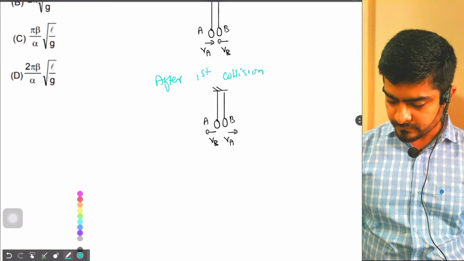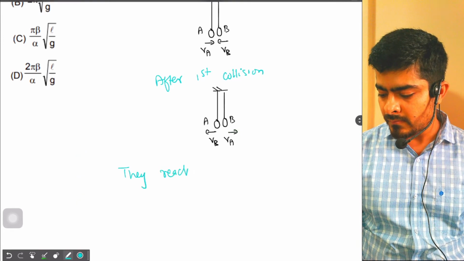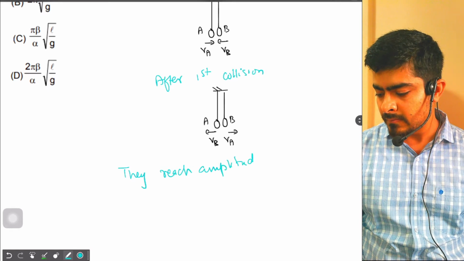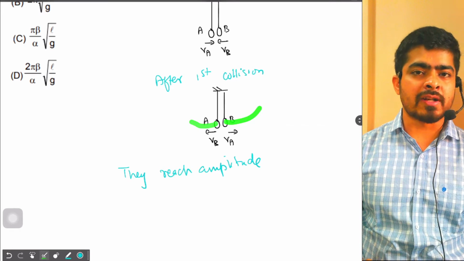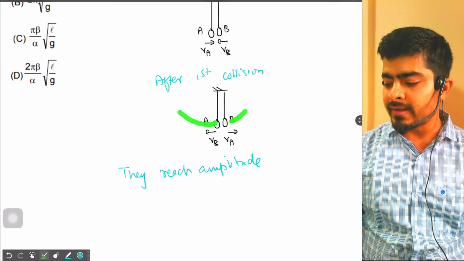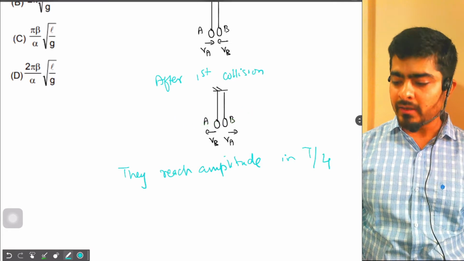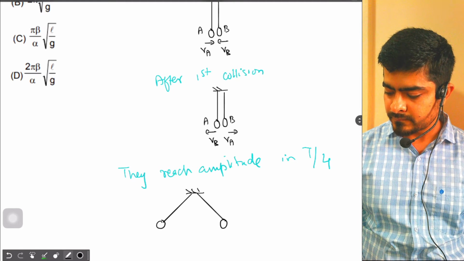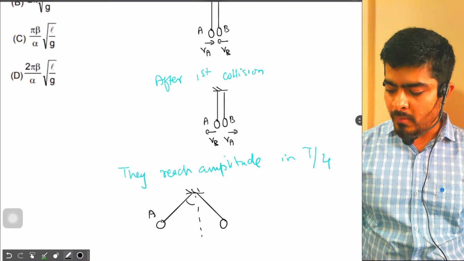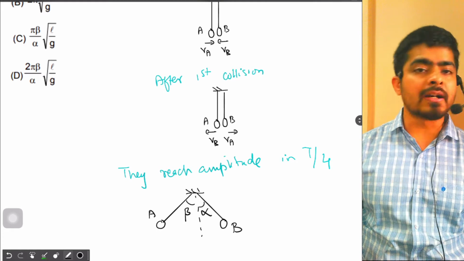So again they reach amplitude from here. After how much time? They will start going like this, and this will also start going like this. So both of them will reach their amplitude in time T by 4. But what has happened now? The bob A will reach the angle beta while the bob B will reach the angle alpha.